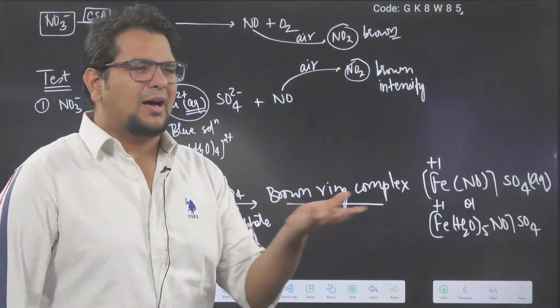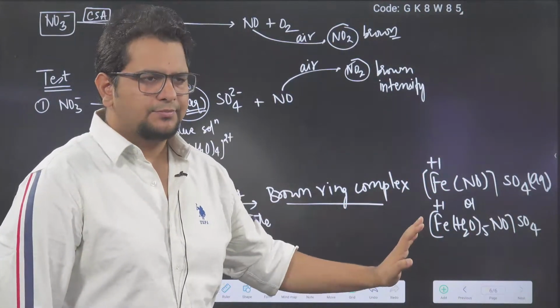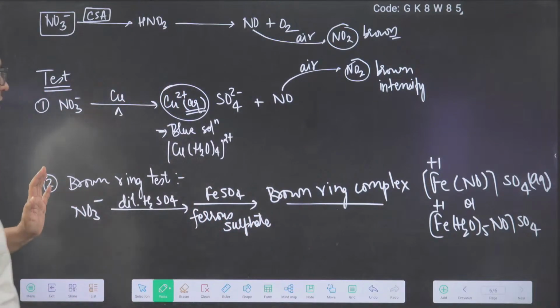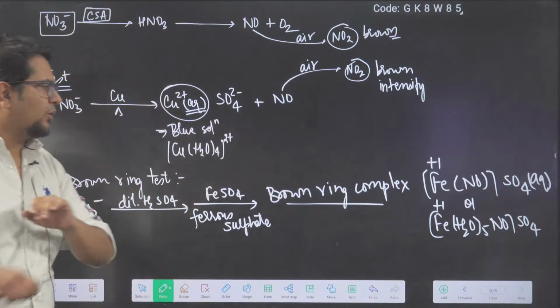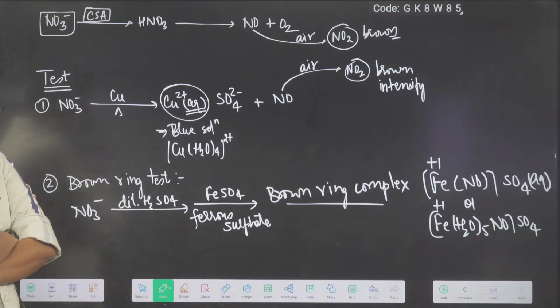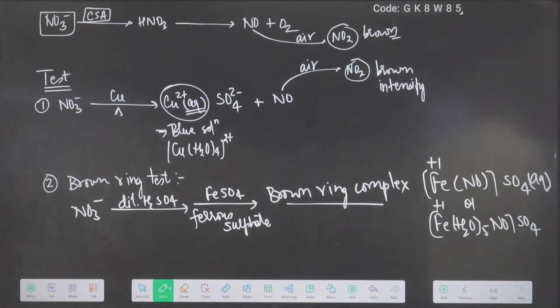But JEE Main asked last year and gave +1 as the answer. So we are going to go with +1 only. So in the brown ring complex, Fe has +1 oxidation state. Nitroso-ferrous sulfate is the name of this brown ring complex. Make sure you write it in your notes also.